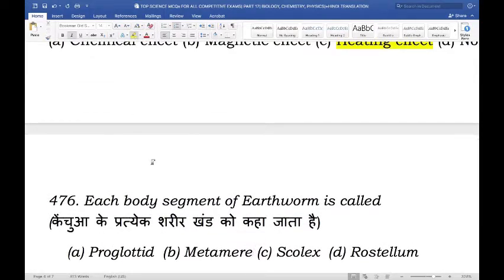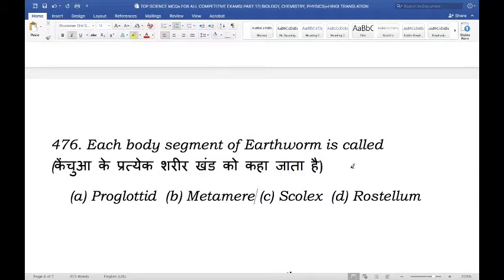Moving on, each body segment of earthworm is called. So is it called proglottid, metamere, scolex, or rostellum? And the right answer here is metamere. Metamere is one of the similar body segments into which earthworms, crayfish, and similar animals are divided longitudinally.